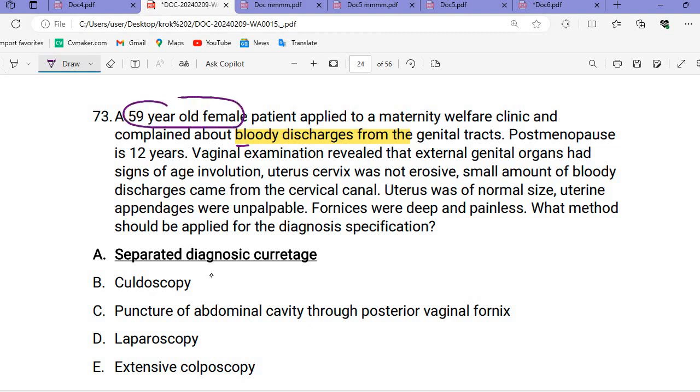59 years old, so she is postmenopausal, post-menopausal for 12 years. In this condition the menses has stopped around the menopause. Menopause comes at around 45 to 47 years. Females get the menopausal condition.